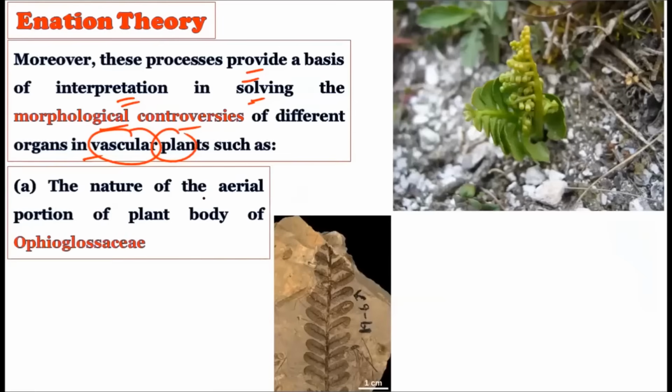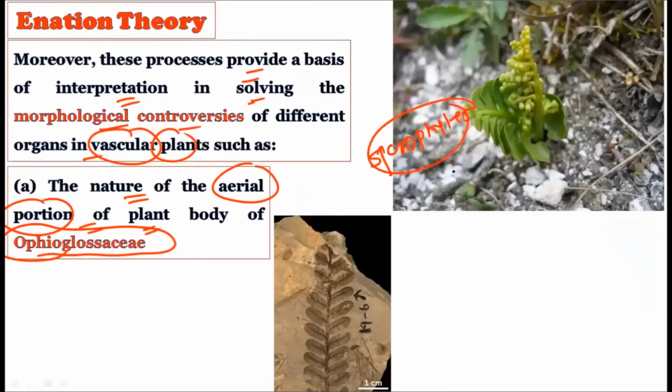Such as the nature of the aerial portion of the plant body of the Ophioglossaceae. Whatever the aerial portions were there, these are generally the sporophytes. These sporophytes were also aerial in the bryophytes as well. So whatever the Ophioglossaceae members were there, these are showing the aerial parts. And how do we explain the aerial parts? We explain the aerial parts by giving the Telome theory, and the Telome theory suggests how the sporophyte evolved.